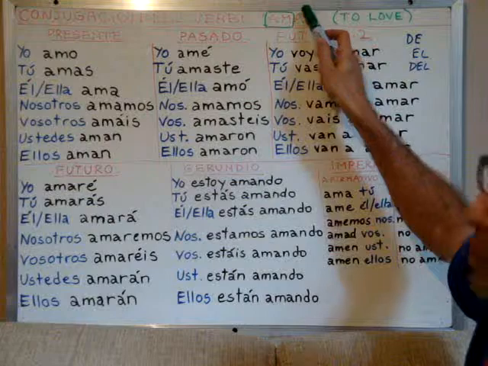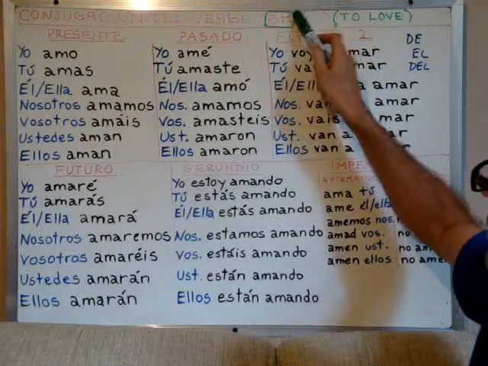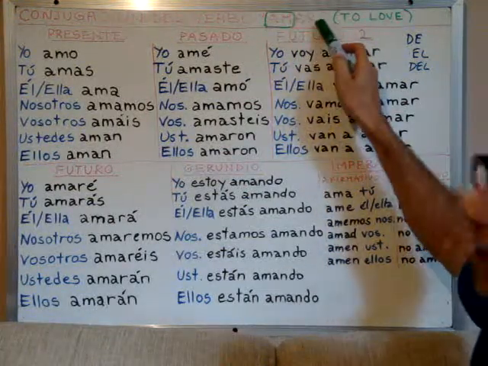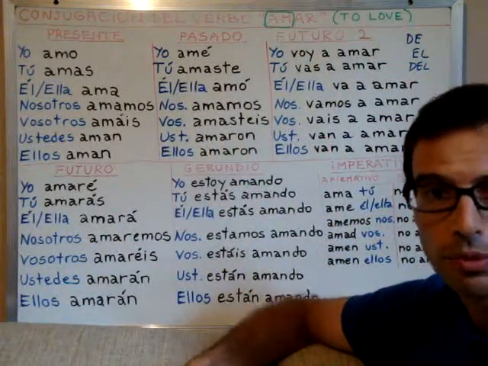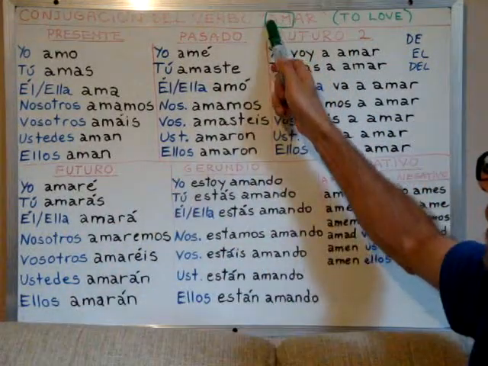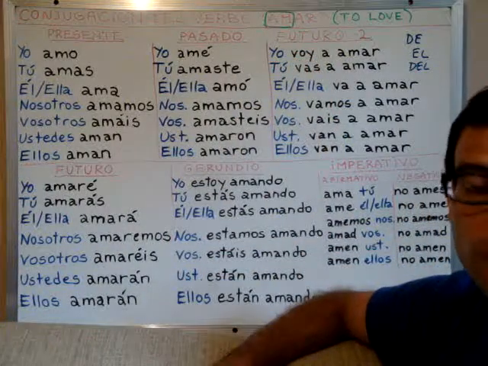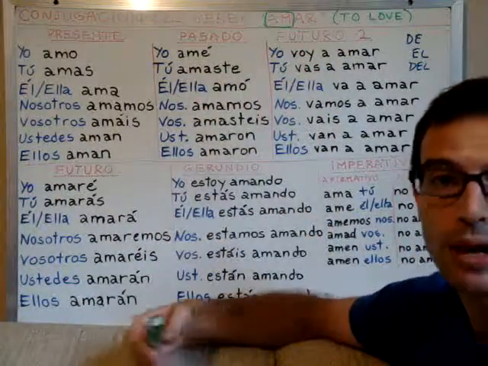So if we strip out the ending, AR in this case, the rest is what we call the root of the verb, right? In this case it is am, that's the root of the verb amar, to love.